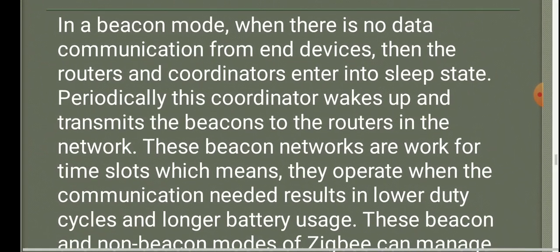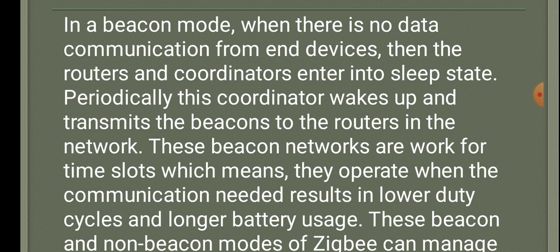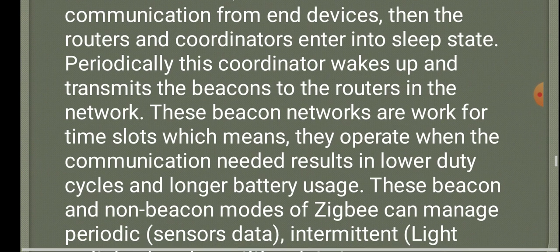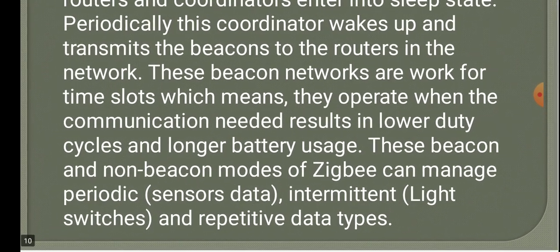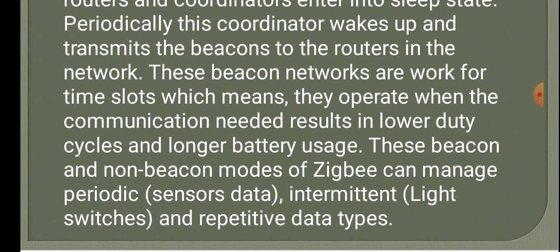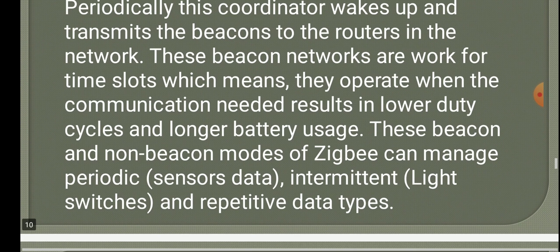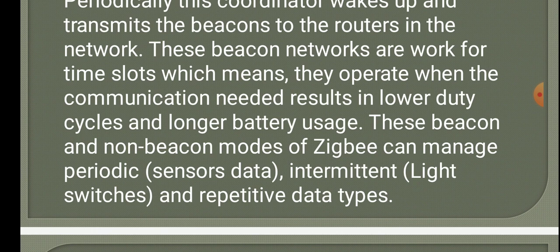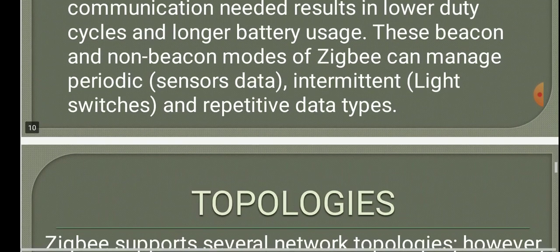In a beacon mode, when there is no data communication from end devices, then the routers and coordinators enter into sleep state. Periodically, the coordinator wakes up and transmits the beacons to the routers in the network. These beacon networks work for time slots, which means they operate when communication is needed, resulting in lower duty cycles and longer battery usage. These beacon and non-beacon modes of ZigBee can manage periodic, intermittent, and repetitive data types.